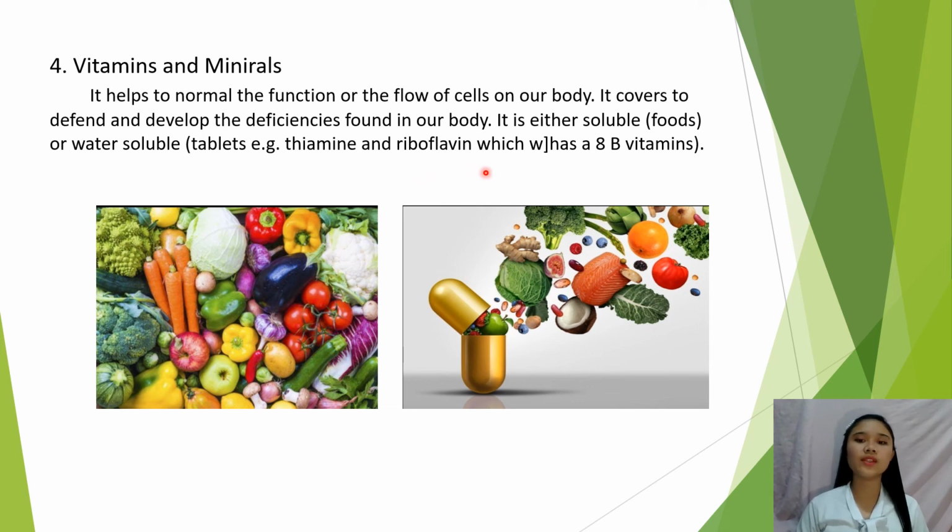When we say foods, it is the food that we take in everyday living. When it is water soluble, it is the human-made vitamins and minerals.